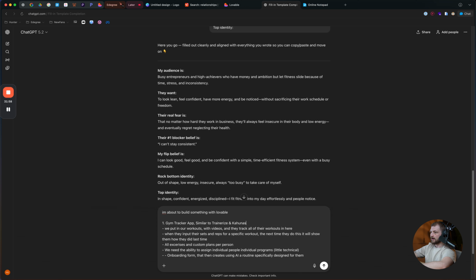A gym tracker app similar to Trainerize and Kahunas. We put in our workouts with videos, and they track all their workouts in here. When they input their sets and reps for a specific workout, the next time they do this, it will show them how they did last time and recommend rep increases and weight increases using AI to track their progress.